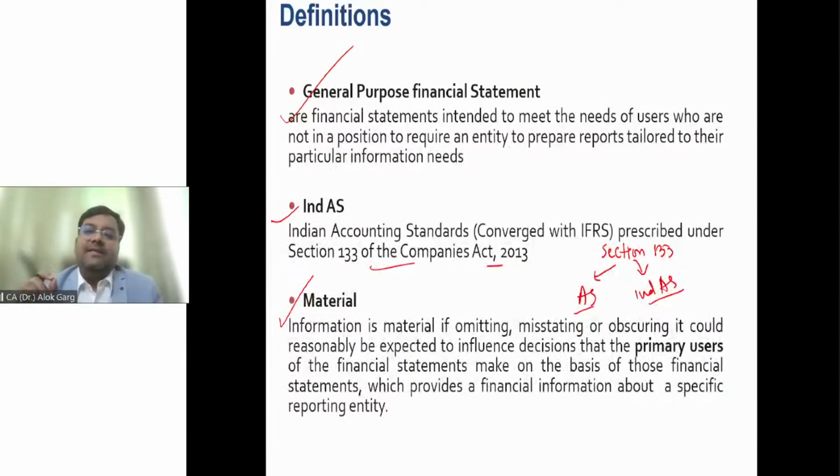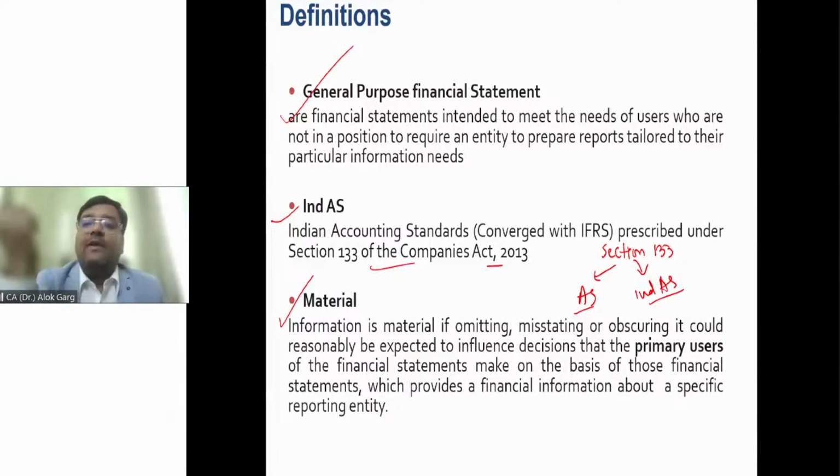It's what is meant by material. So material means standard says that an information is considered as a material if omission means not giving the information. Misstatement means giving the wrong information.